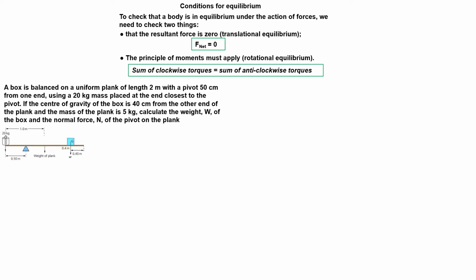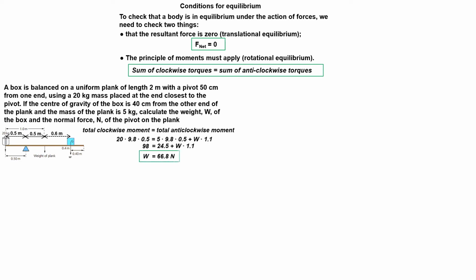If the box is in equilibrium, we must check the two conditions above. First, we apply the principle of moments, taking moments about the pivot. We now perform the calculations. The weight of the box is 66.8 newtons.